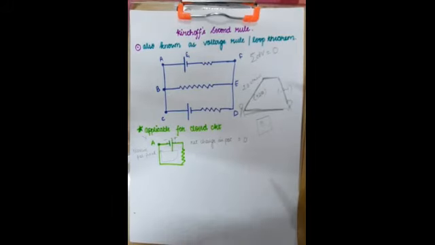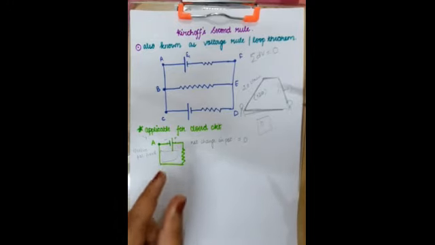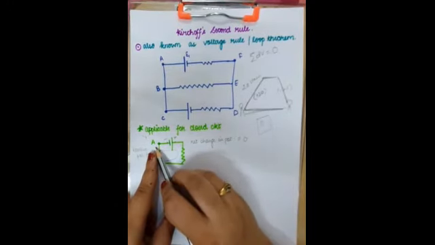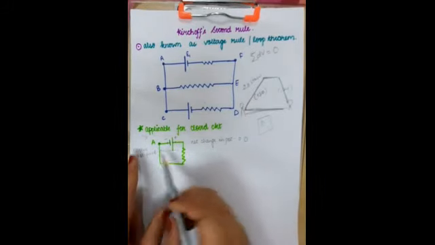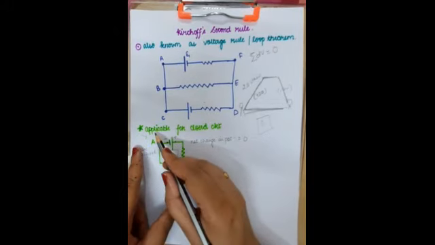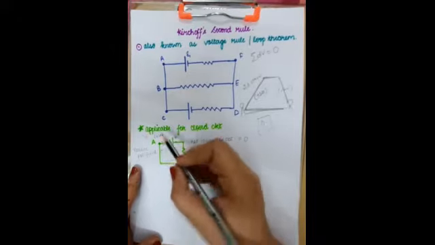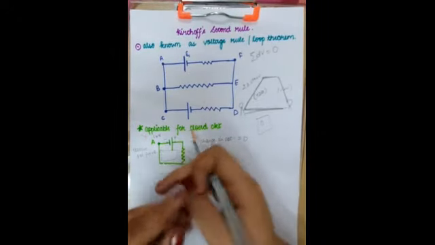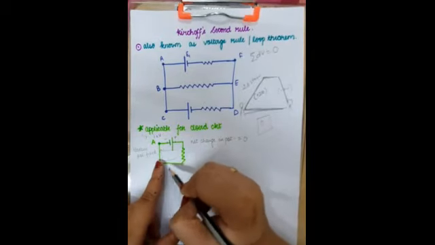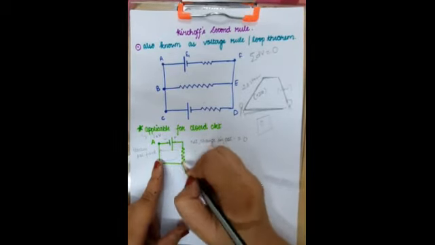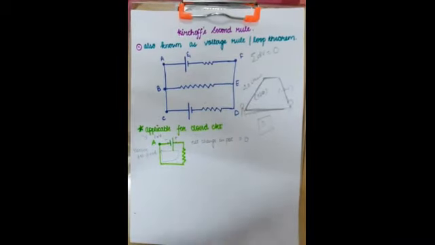So how can we understand this? If you have a very simple circuit, this is a point, and of course this point has a fixed potential, isn't it? If I view it from here, I'll see that it has a potential of 10 volts. If someone views it from here, he will see that this point has a potential of 10 volts. So even if you take a whole round of this circuit, this point A will be at 10 volts only.